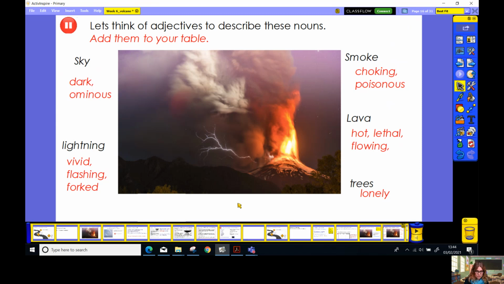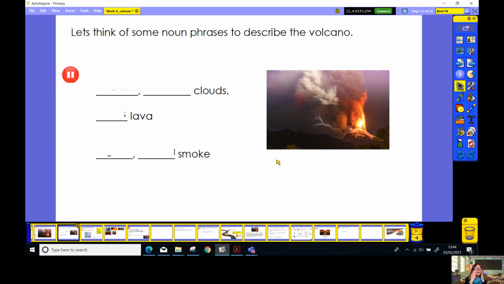Jot any of those words down that you think you might want to use today. Maybe they're different from the words that you collected. Right, now let's think of some noun phrases to just describe the volcano. Now in year 4 we have to be really picky with our words, and we can also swap them around to test how good they sound.